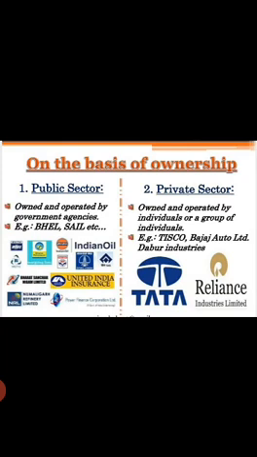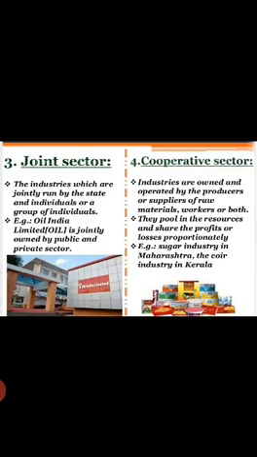Joint sector industries are jointly run by the state and individuals or a group of individuals, like Oil India Limited, which is jointly owned by the public and private sectors. So in the joint sector, both public and private sectors are involved. In the cooperative sector, industries are owned and operated by the producers or suppliers of raw material, workers, or both. They pool in the resources and share the profit or loss proportionally. For example, the sugar industry in Maharashtra, the coir industry in Kerala.